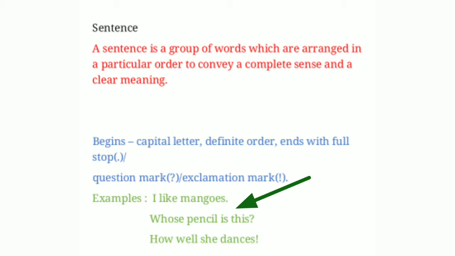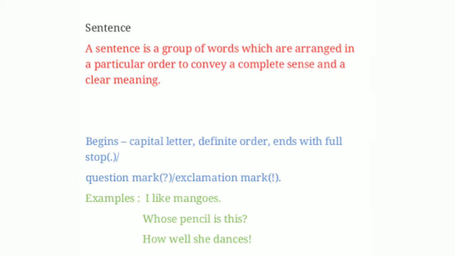Okay, next, how well she dances! In this sentence also, the first letter is in capital H. And at the last we can see the exclamation mark. The sentence is also giving us a complete meaning. So we can say these all are sentences.